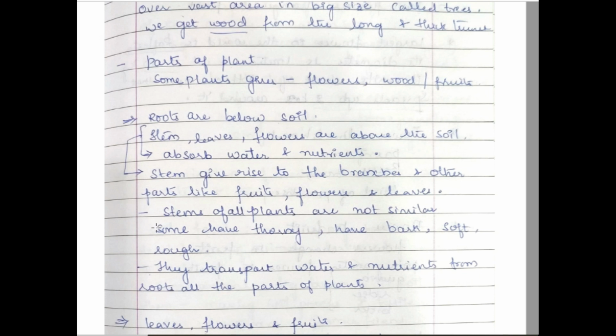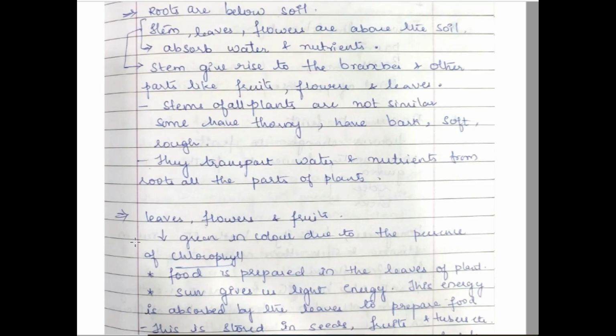In the plant, photosynthesis happens in the leaves, and the energy or food will be deposited over there. Through the vascular bundles, the food will be distributed to the entire plant. So leaves, flowers, and fruits.